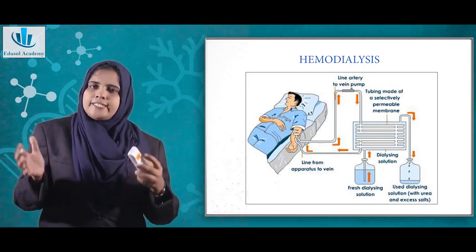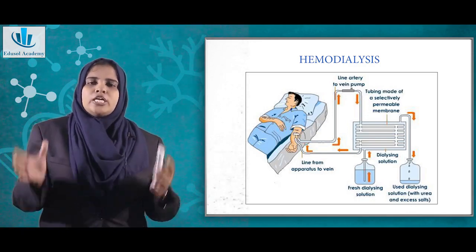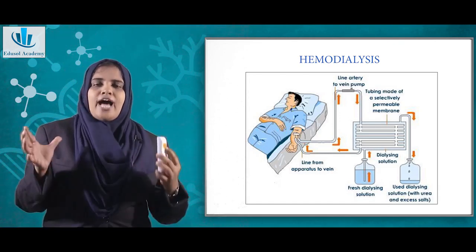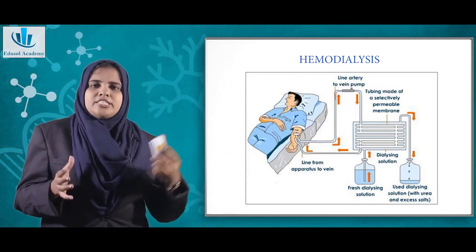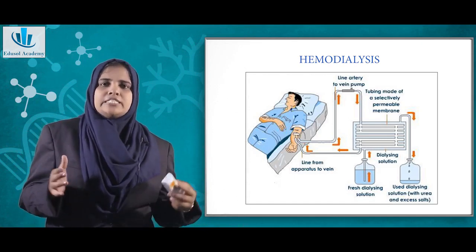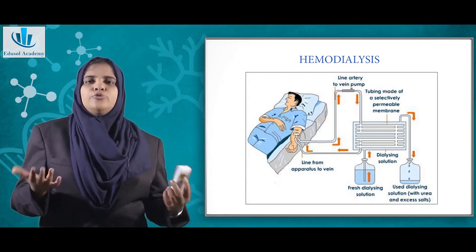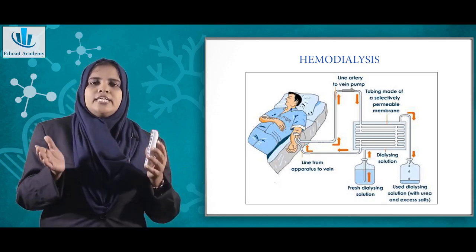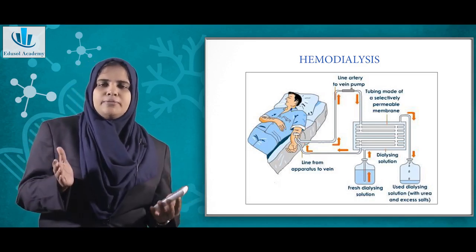This blood contains nitrogenous waste because your kidney cannot work properly, so the blood has to be cleared of the nitrogenous waste, otherwise toxins will build up in your blood. So these nitrogenous wastes have to be eliminated.